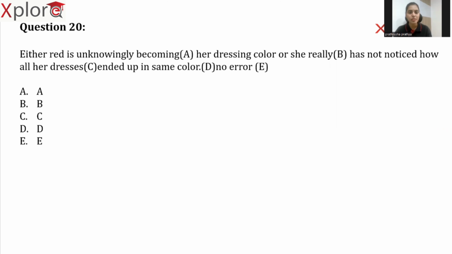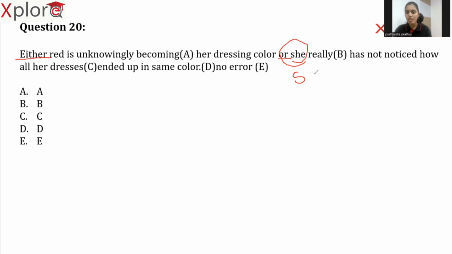Either red is unknowingly becoming her dress color or she really has not noticed how all her dresses ended up in the same color. So what is the error in this sentence? If I'm not wrong, the moment you see this either or, you know what to do. Whenever we use conjunctions like or, nor, either or, neither nor, we give priority to the last subject. Now, in this sentence, what is our last subject? Whatever we use next to or is our last subject. She. She is our last subject, which is singular.